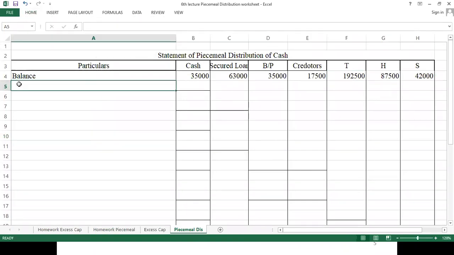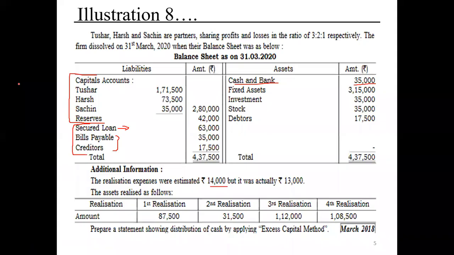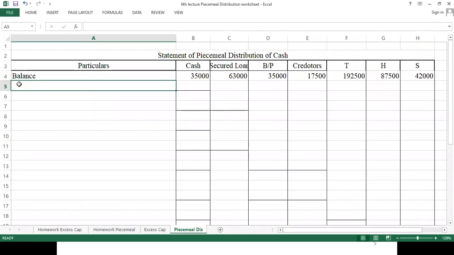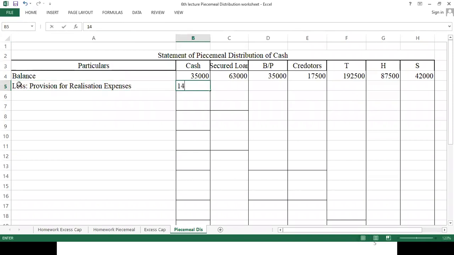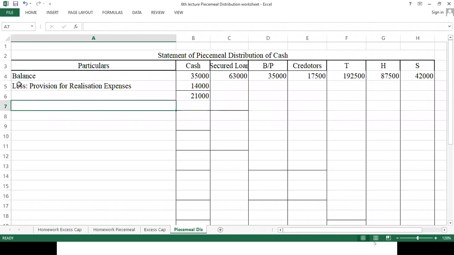Now, first of all, we will pay a provision for realization expenses, which we estimated at 14,000. So less provision for realization expenses. It comes to 14,000. So the balance is 21,000 if I'm not wrong. Now this 21,000, first of all, we will pay for the secured bank loan.